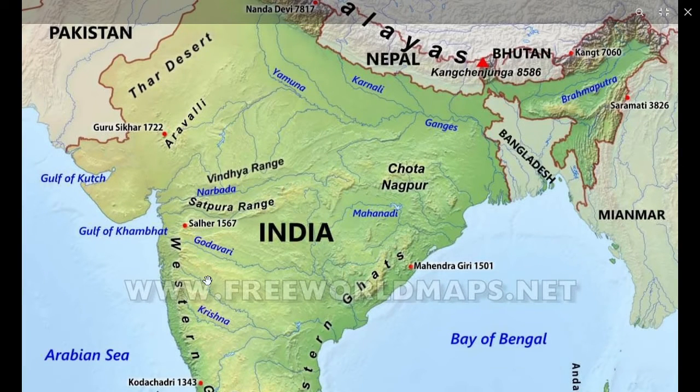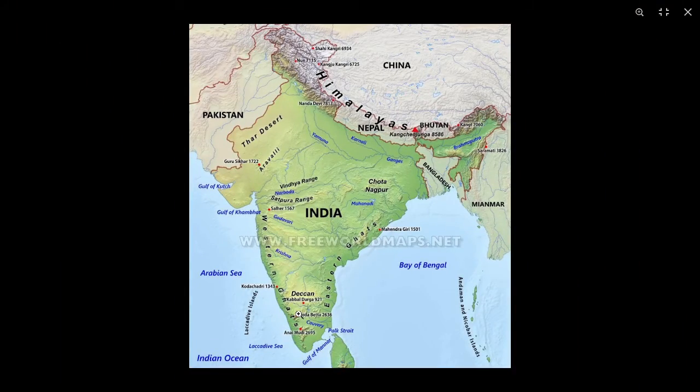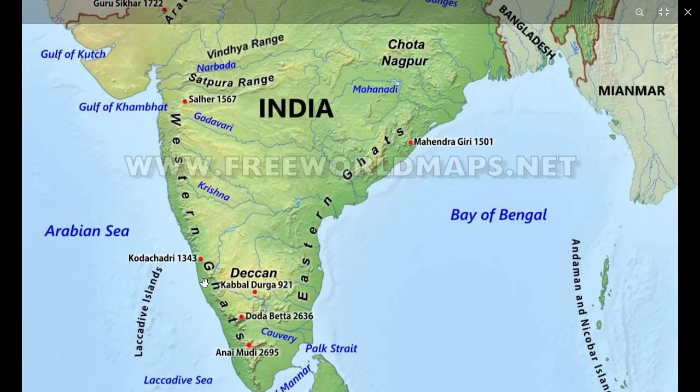In the southern part of India, on the Deccan Plateau, there are some hills, the Nilgiri Hills. The Nilgiri Hills are very important. They are located at the tri-junction of three states: Karnataka, Kerala and Tamil Nadu. In the Nilgiri Hills, the highest peak is Doddabetta, 2,636 meters, or in some books 2,700 meters.